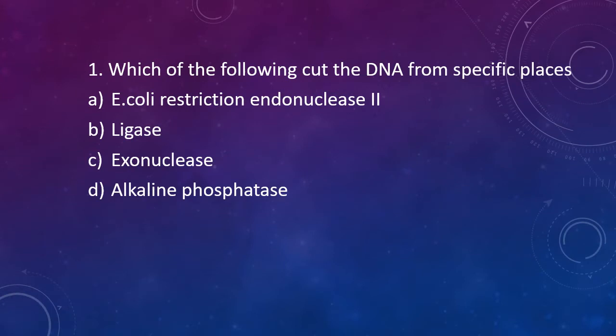Question number 1. Which of the following cut the DNA from specific places? Option A, E. coli restriction endonuclease; option B, ligase; option C, exonuclease; option D, alkaline phosphatase. Which of the following cut the DNA from specific places? The correct answer is option A, E. coli restriction endonucleases.